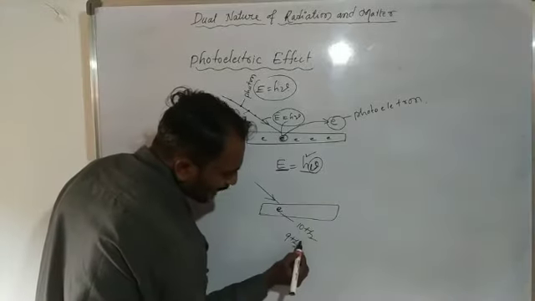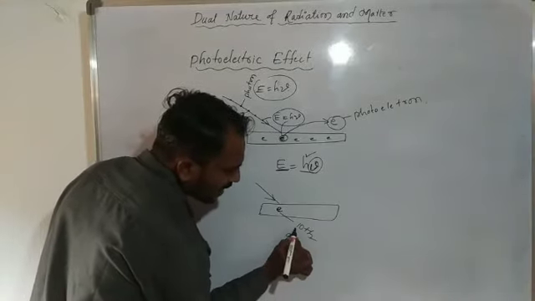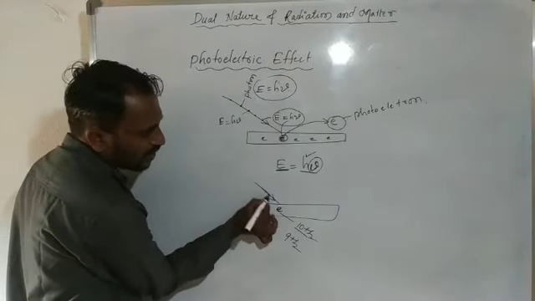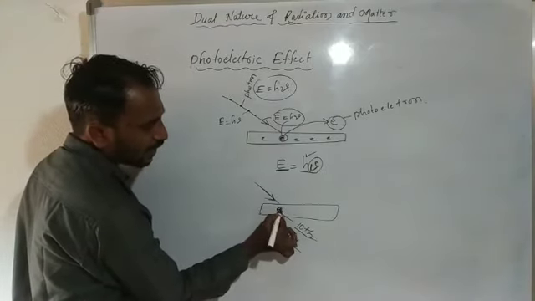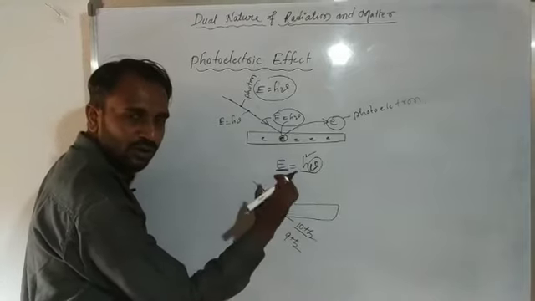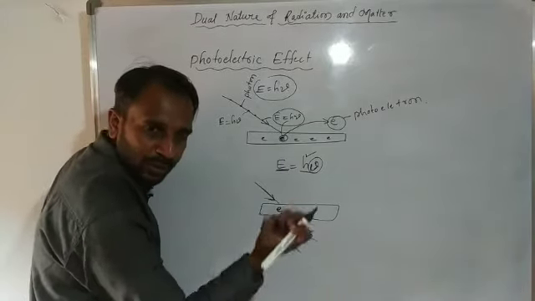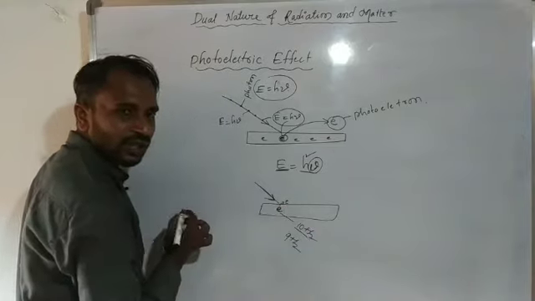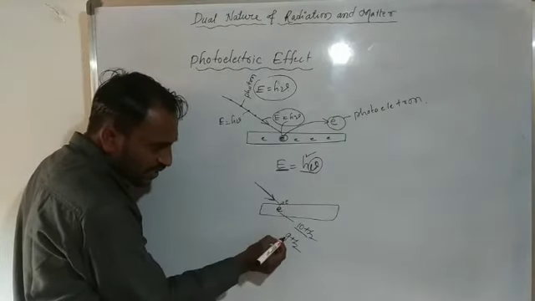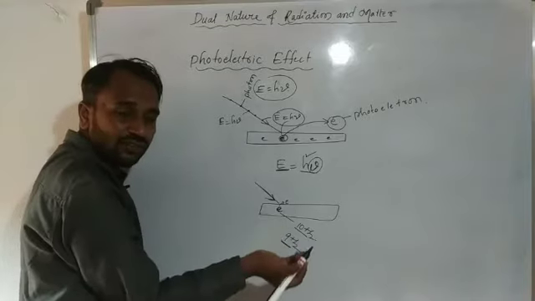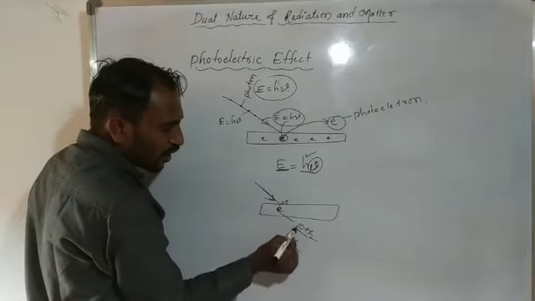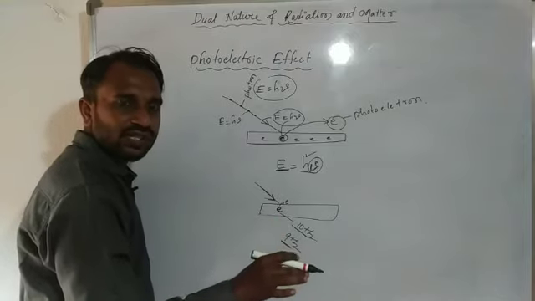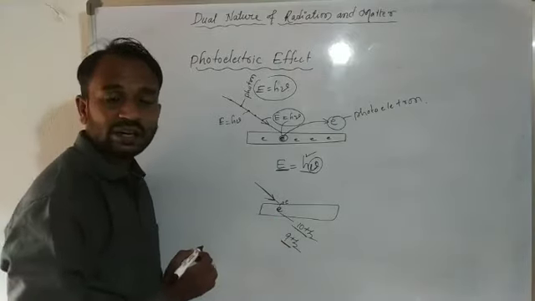Suppose the supplied frequency is exactly 10 Hz, then what happens? This electron absorbs the minimum energy and comes out from the metal surface. Suppose the applied frequency decreases, we don't get any photoelectric effect. If the applied frequency is exactly what we consider the threshold frequency, then we get the photoelectric effect.